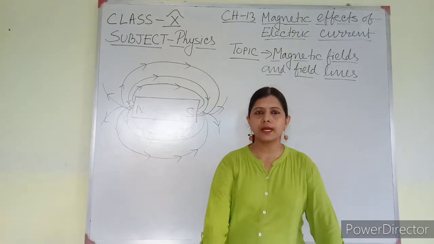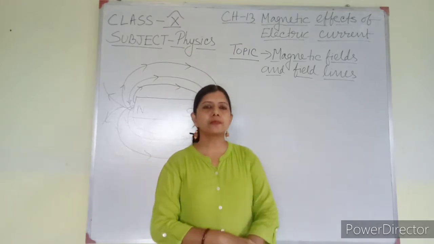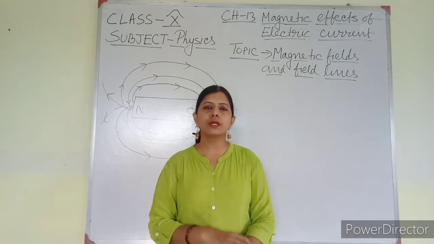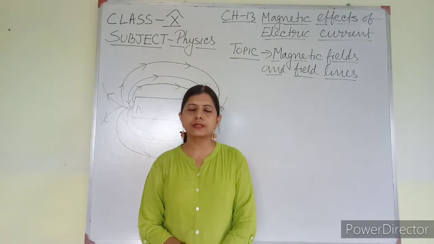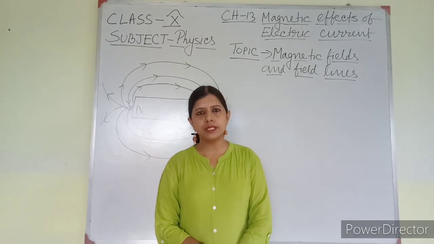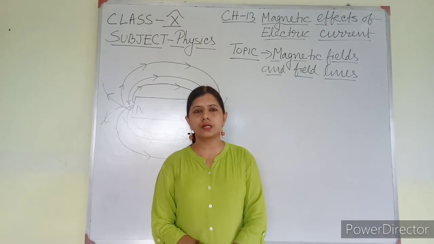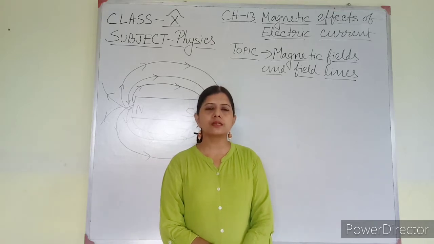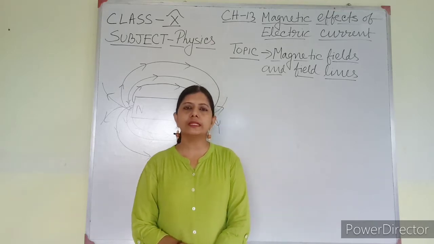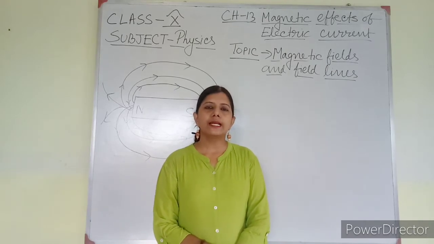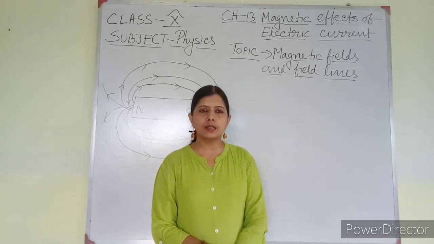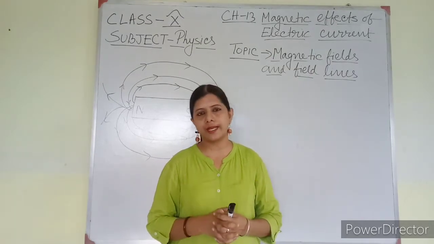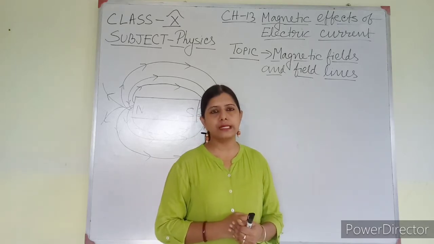Before coming to the topic, in the last chapter we have learned about heating effect of electric current. Here I am going to tell you about magnetic effect of electric current. Heating effect of electric current means when electric current passes through a conductor of resistance, whatever may be the resistance, heat energy is produced. That is, some amount of electrical energy is converted into heat energy. Similarly, when electric current passes through a conductor, it produces a magnetic field around it. So it is having magnetic effect. It can have magnetic properties.